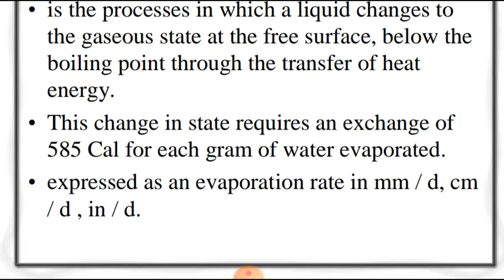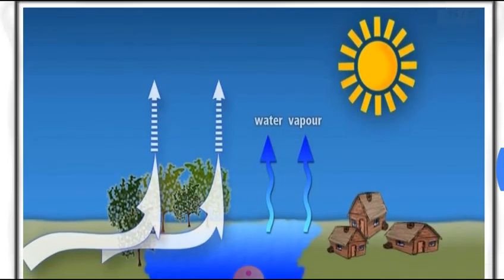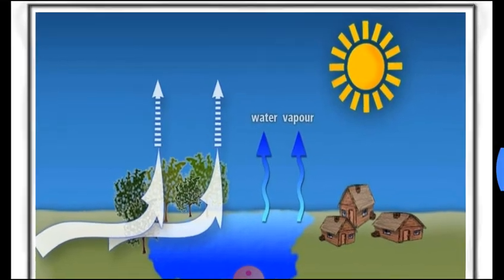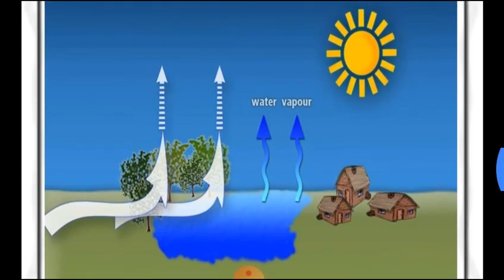Important factors affecting evaporation are solar radiation, differences in vapor pressure between the water surface and overlying air, relative humidity, temperature, wind, atmospheric pressure, etc. There are a number of factors affecting evaporation. For water resource assessment in a watershed, we identify how much water evaporates, for example from lakes, reservoirs, rivers, or any other water body.